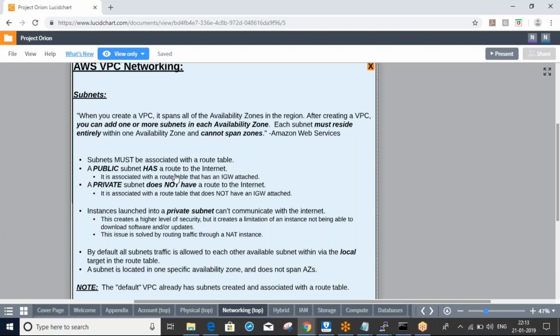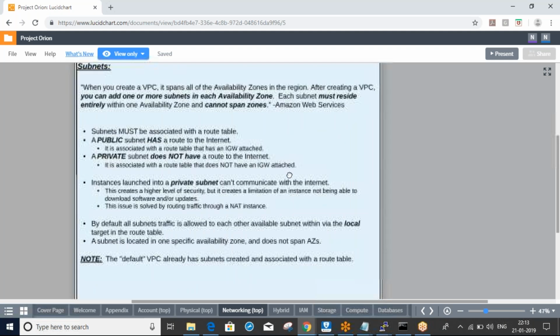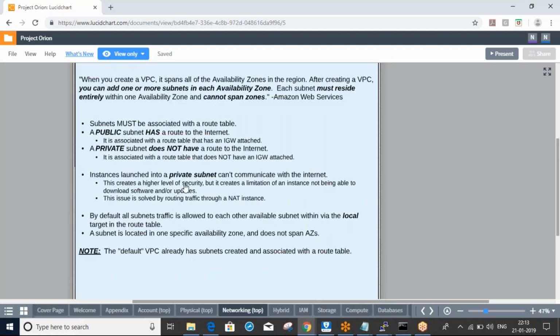Public subnet has a route to the internet. Private subnet does not have a route to the internet. Instances launched into private subnet cannot communicate with the internet. This creates a higher level of security, but it creates a limitation of an instance not being able to download software or updates. For servers in the private subnet, we have some other mechanism, the NAT gateway, that we will discuss later.